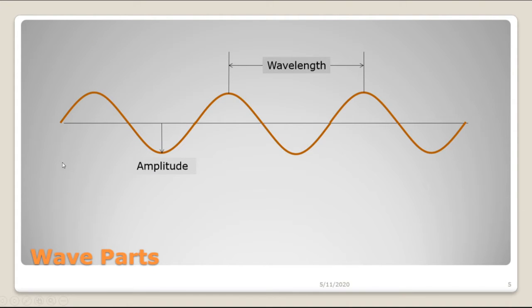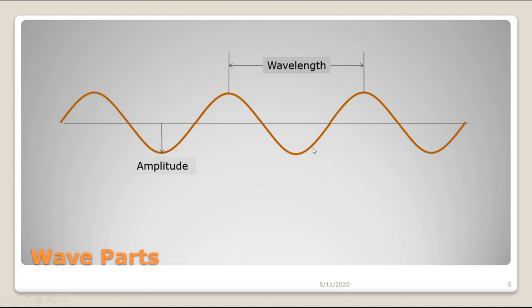So this is a common diagram that you'll see of a wave, this sine curve or S curve. And I just wanted to use this diagram to illustrate a few of the parts of a wave. Now the top of each curve is called a crest, like the crest of an ocean wave is the highest part of the wave. And then the bottom of each wave is called a trough, T-R-O-U-G-H. If you live on a farm or you know somebody who does, they may refer to the buckets that they feed animals out of as a trough. So you can think of that as like a little bucket where you could put some food. Okay, so the trough is the bottom part and the crest is the top part. The distance between two crests is called the wavelength, all one word.